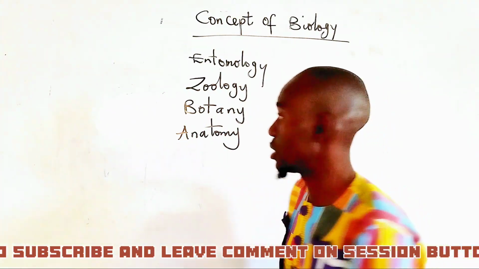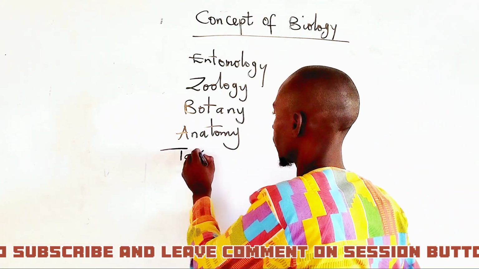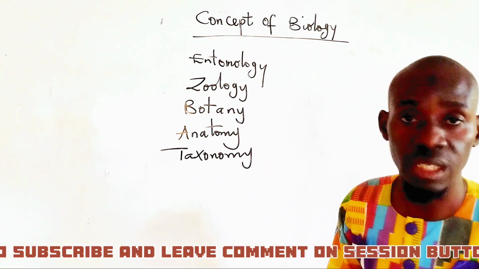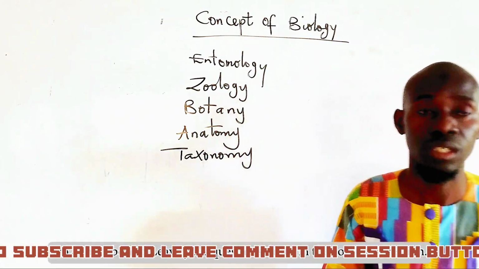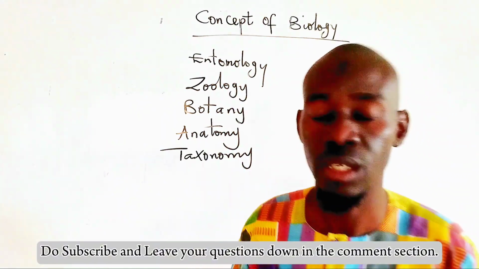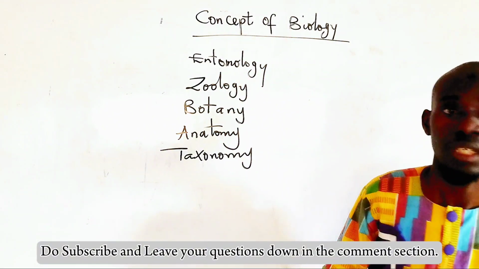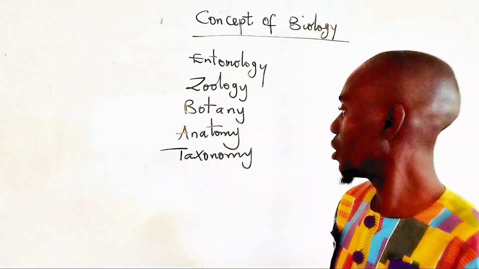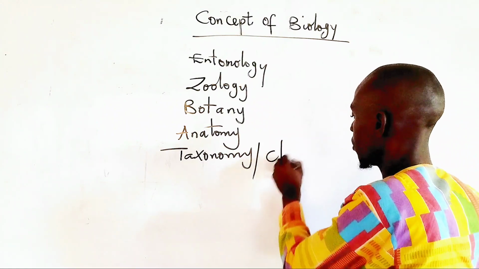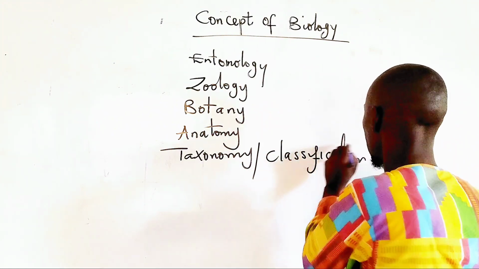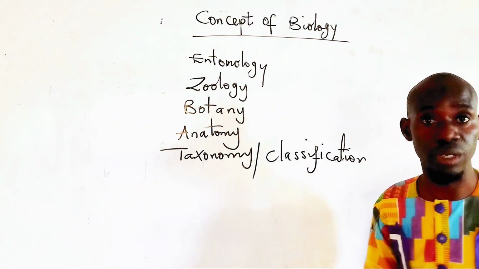Another one is taxonomy. Taxonomy is another branch of biology which deals with the classification of living things, sorting of living things, grouping of living things based on their shared similarities. So taxonomy or classification is another branch of biology.